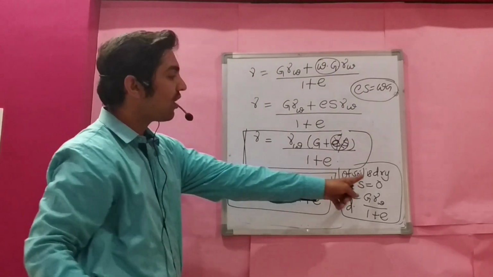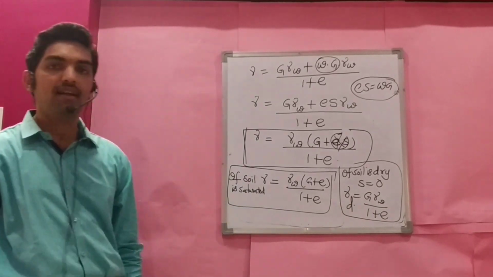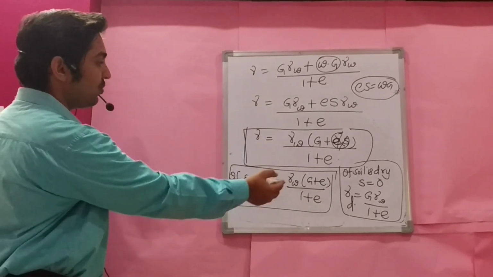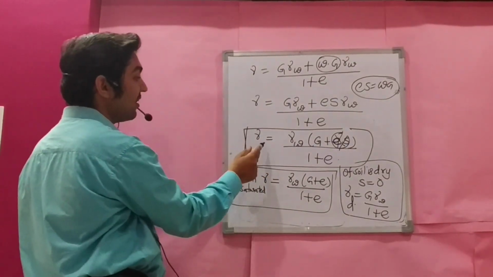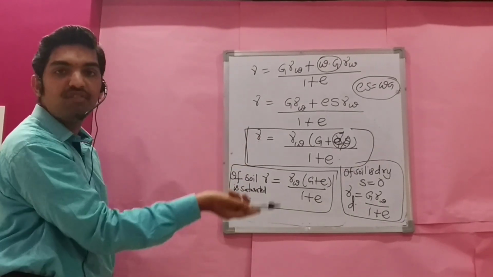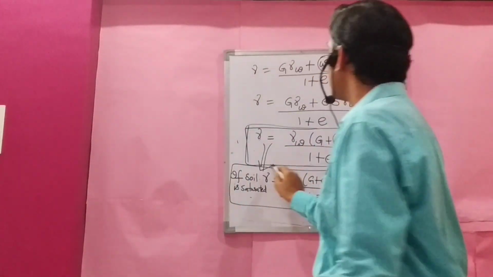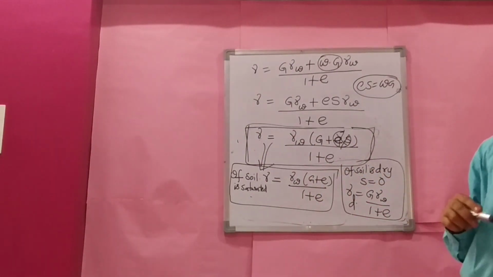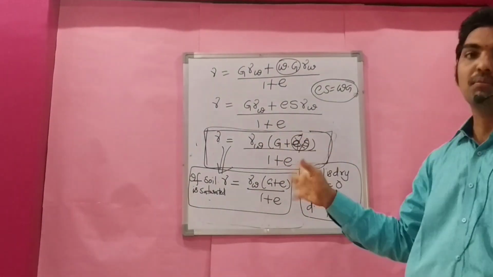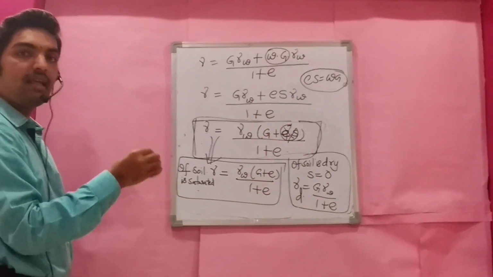Then this is the expression for gamma d: G gamma W by 1 plus e. Earlier we have seen this. From this relation only we derived this relationship. This is the fundamental relationship we have to remember for competitive examinations. In the questions in GATE and IAS, all are given, and we have to compute one variable. If we are perfect at the fundamentals, any question can be solved.